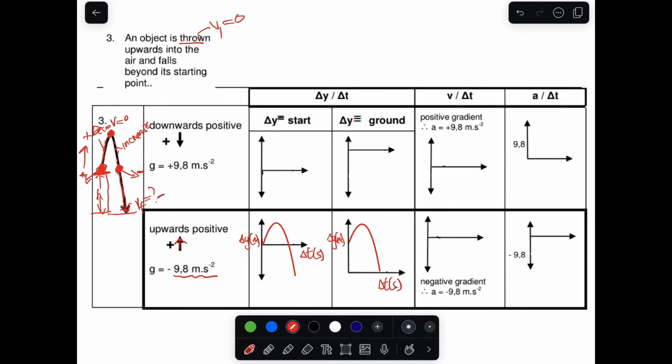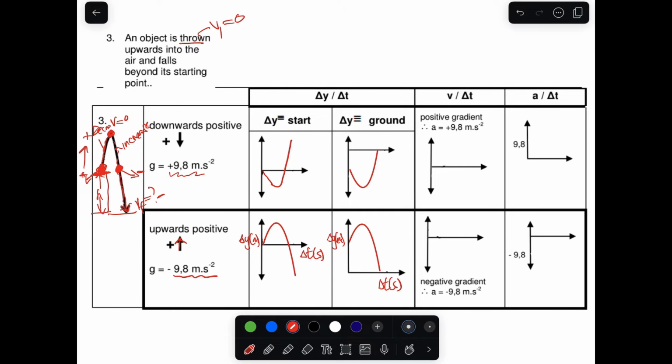Now let's look at when we chose downward as positive. Therefore our acceleration will be positive. If we choose the height of the cliff as a starting point, our graph will start below the x-axis. It will be a graph like that, right? And if we choose the ground as a reference point, our graph will be like this.